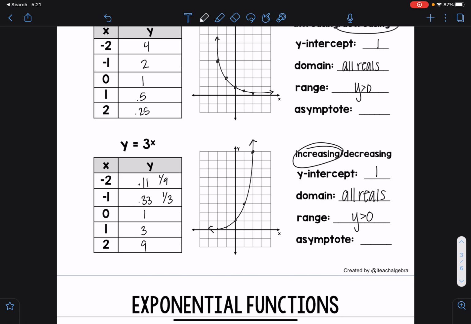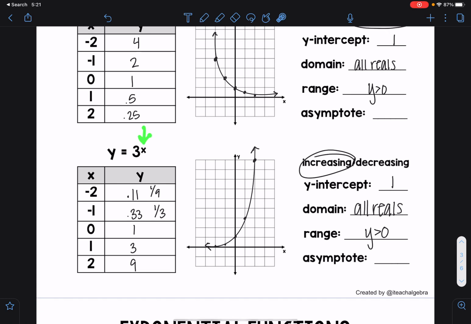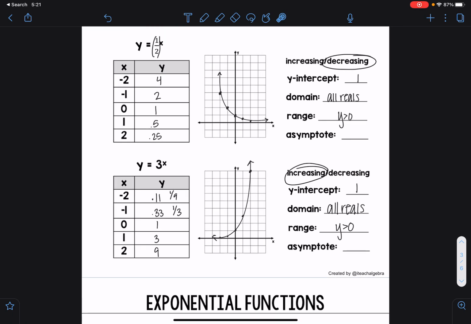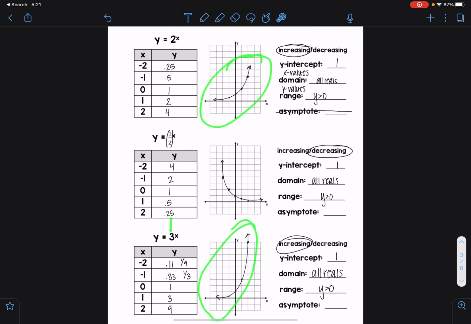Okay, so let's talk about a couple things. First, our y-intercept being 1 every single time. Well, that makes sense because anything taken to the 0th power, which is what my y-intercept is, is 1. We're saying when x is 0, what is the y value? And anything to the 0th power is 1, so it makes sense that our y-intercept is 1. Also, let's talk about how this is kind of a stretched out version of this one right here. As we increase the whole number in front of our exponent, we get a bigger stretched out line, okay?